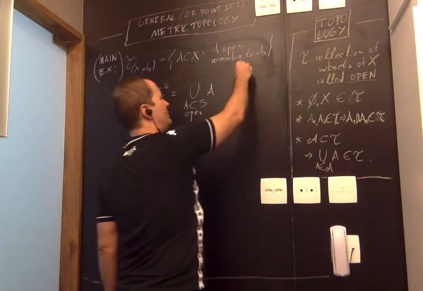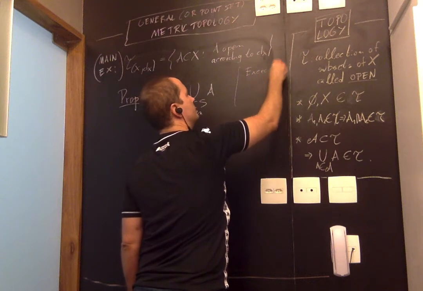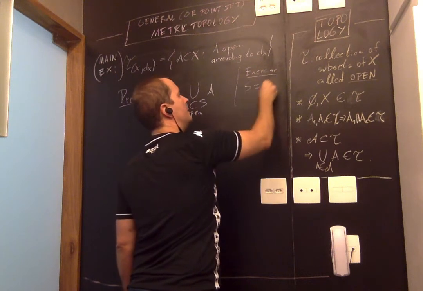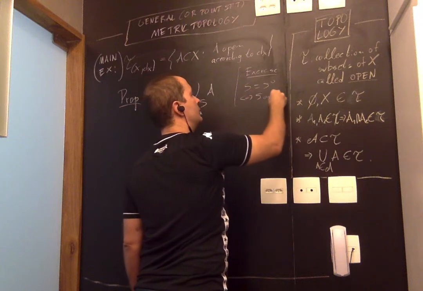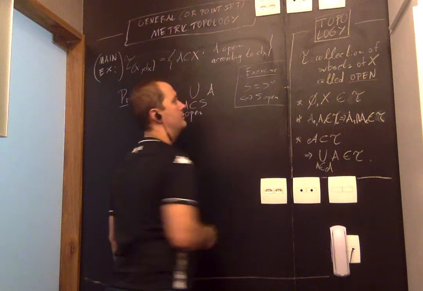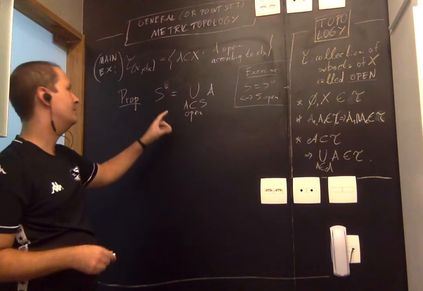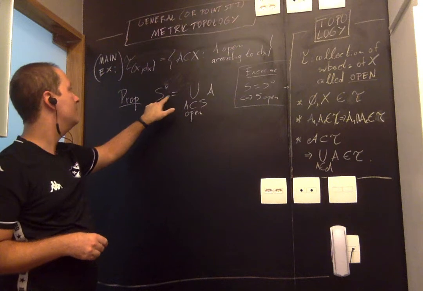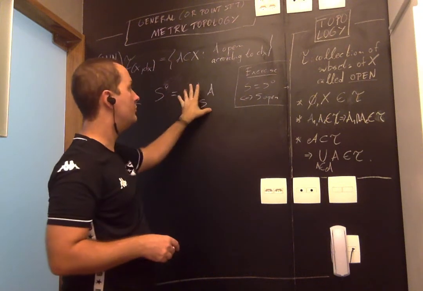Well, I forgot to prove this last time, so let me leave it as an exercise: S equals its interior if and only if S is open, and that's in this setting, okay? The setting of general topology, point-set topology. It's sort of simple, but let me say quickly how it goes. If S equals its interior, then S is open because it's a union of open sets.